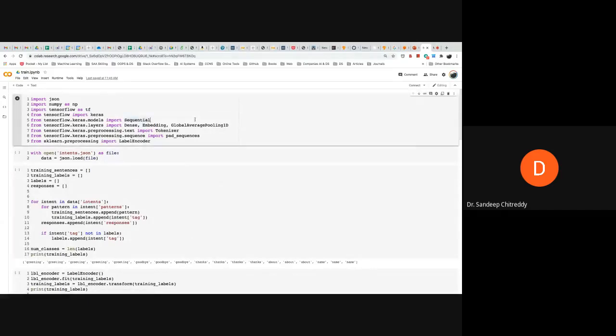So there are a number of packages which you need. Famously, neural networks, all those we don't implement from scratch even now. There is a good toolbox from Google, which is called TensorFlow. There is a toolbox from Facebook, which is called PyTorch. There are plenty of such neural network packages which you can use to implement it. TensorFlow is quite famous, so I'll be using TensorFlow here. So let me run this. There are a number of packages which I'm loading. You can see this.